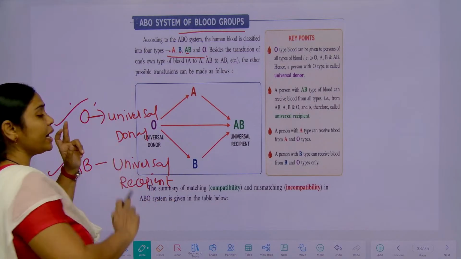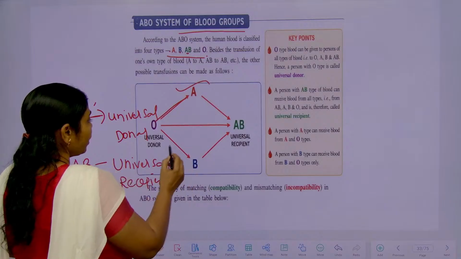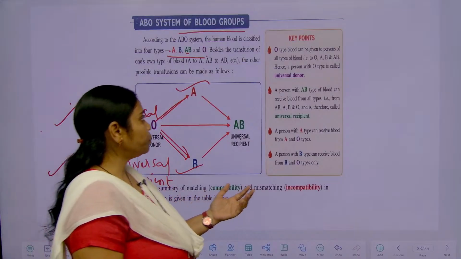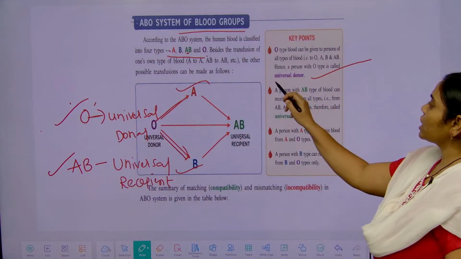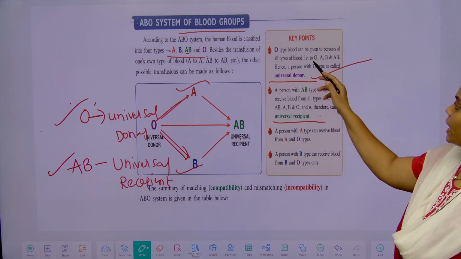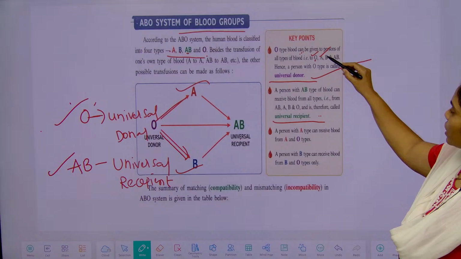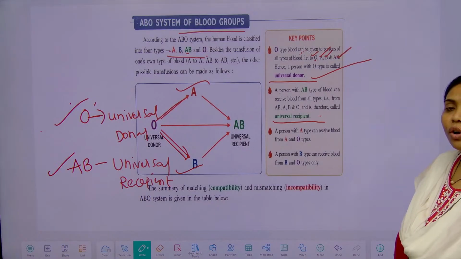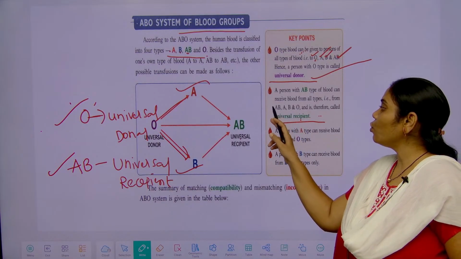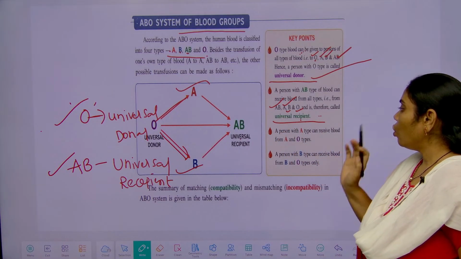This O blood group can donate the blood to all kinds of blood groups. See here, O can give to the A blood group and also B blood group and also AB blood group. Clear? So, O is considered as the universal donor and AB is considered as the universal recipient. O can give to O also, to A also, to B also, to AB also. Coming to the universal recipient, it can take the blood from the AB type of blood group, from A blood group, from B blood group and O blood group.